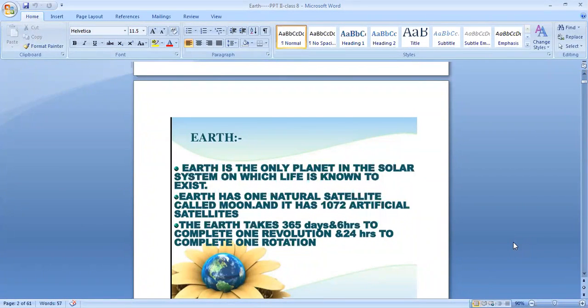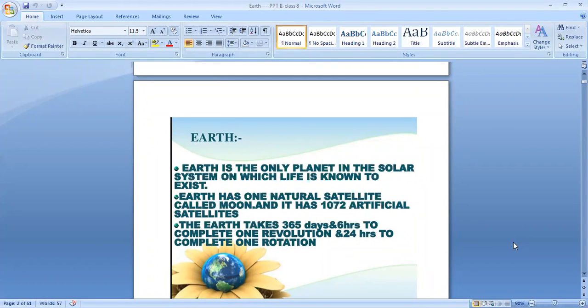Earth is the only planet in the solar system on which life is known to exist. As you know, life is possible only on Earth. Earth has one natural satellite, which we call the Moon. Almost all natural satellites are called moons. And it also has 1,072 artificial satellites.